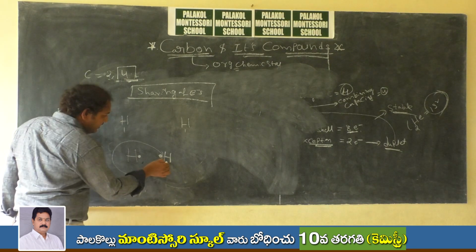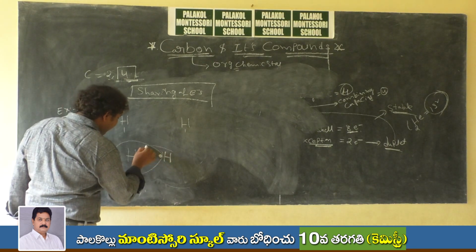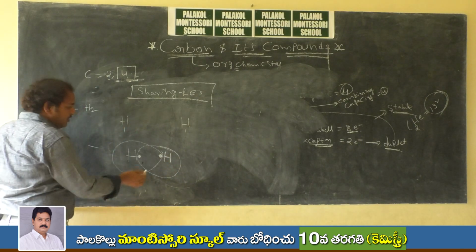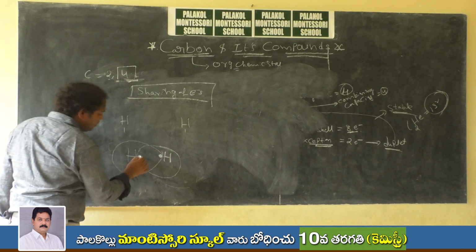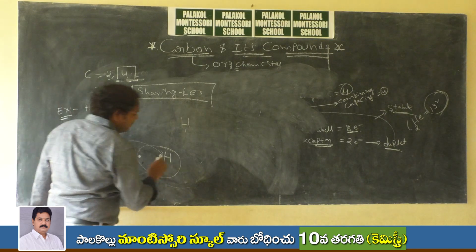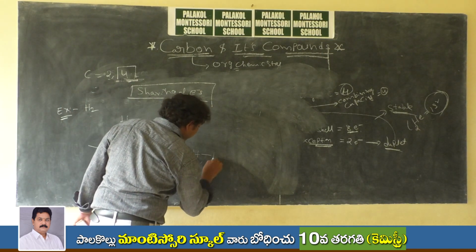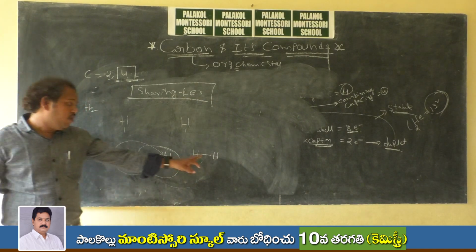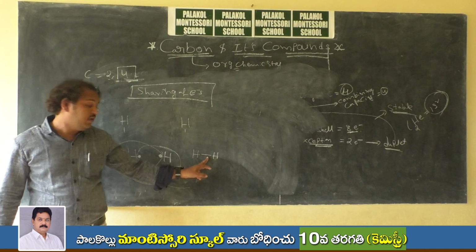In the same manner, this hydrogen is also telling that my valence electron will share with you. So these two are shared together, and there is a bond formation here. This bond is formed by the sharing of electrons.